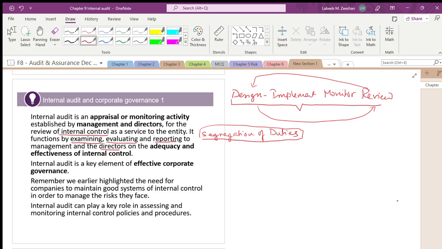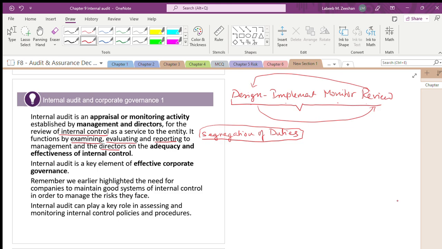What the internal auditor will do, talking about the internal controls, is examine. See what I have written. First you will design, then implement, then monitor, then review. These phased steps should be followed.